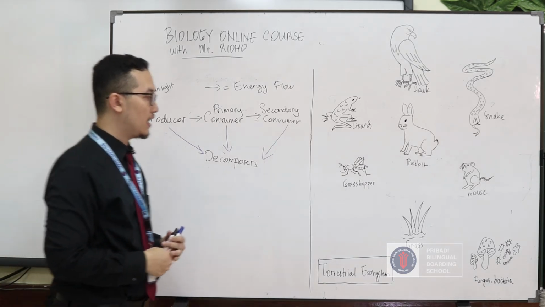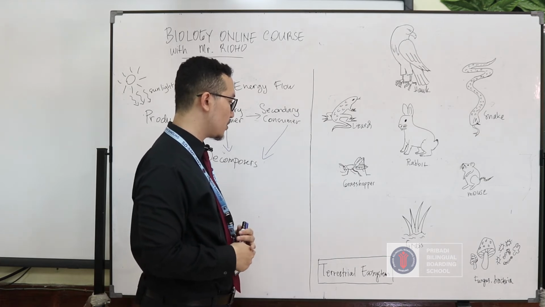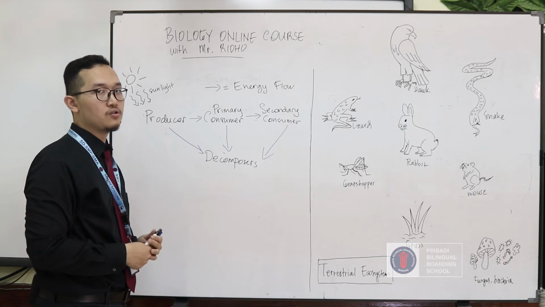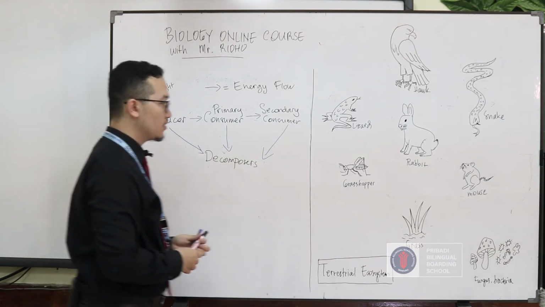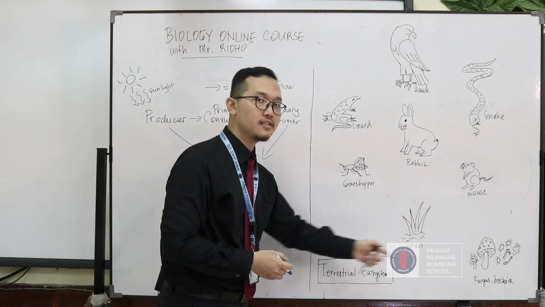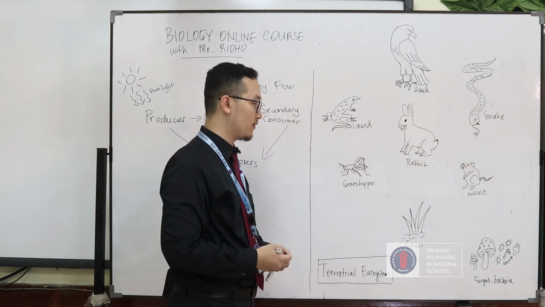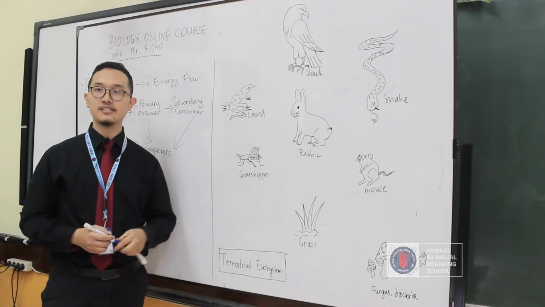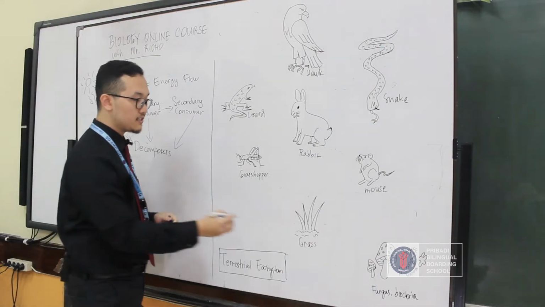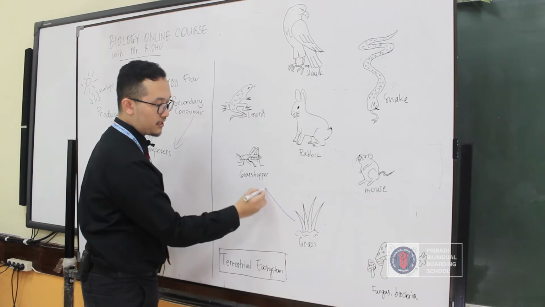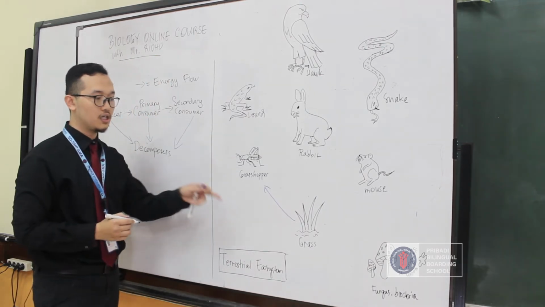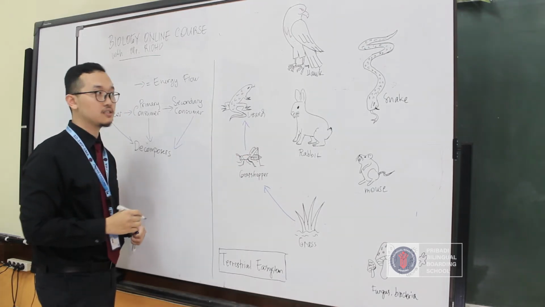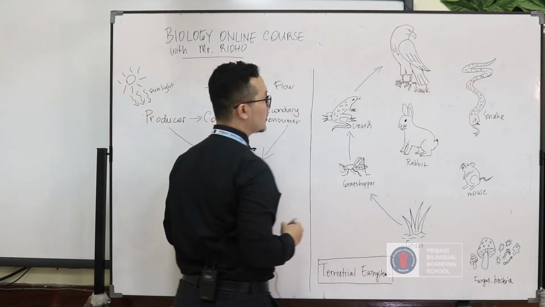Okay, let's take a look at the next diagram. So this is a diagram of a terrestrial ecosystem. I will show you which one is the producer, which one is the primary consumer, secondary, and also the decomposer. So in this ecosystem, grass here acts as a producer, of course. Because the grass can do photosynthesis, it means the grass can produce its own food. So the grass is eaten by the grasshopper. Okay, so the grasshopper eats grass to obtain its food, and then the grasshopper is eaten by the lizard, and then the lizard is eaten by the hawk.